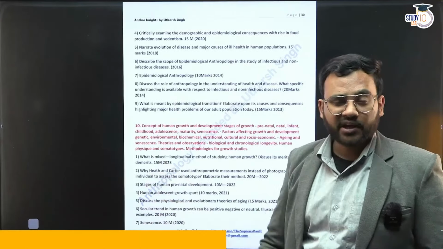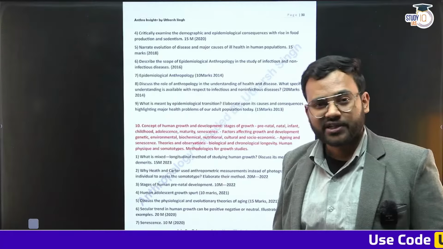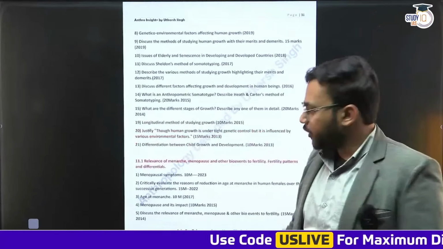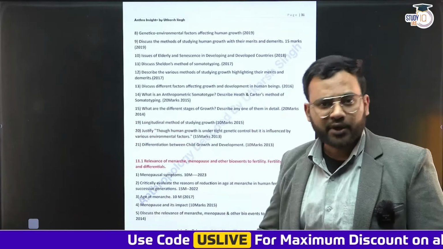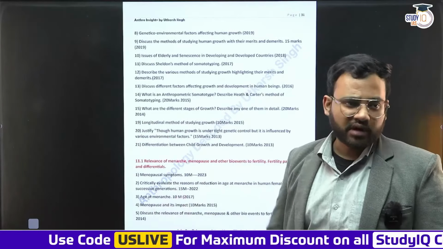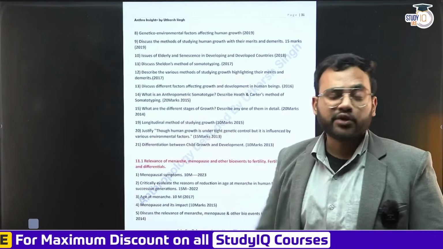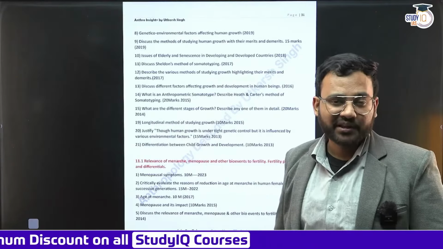Body types: some people are very thick, some people are naturally very thin, some people have a muscular body type. What are those? We are going to discuss that. Unit 11 is demography, the study of population, how it changes, how fertility is influenced, how social and cultural practices can influence the fertility of a particular group. They are going to be studied.